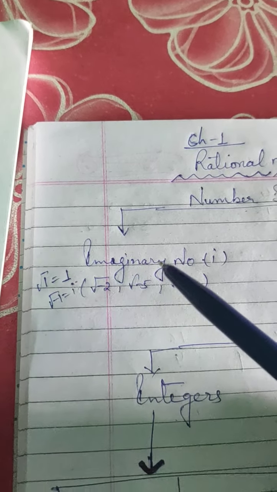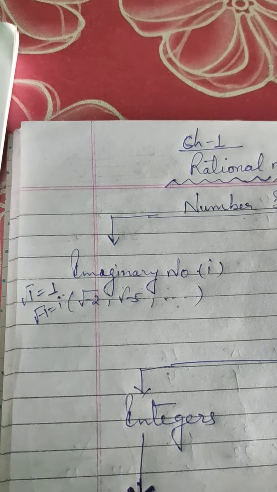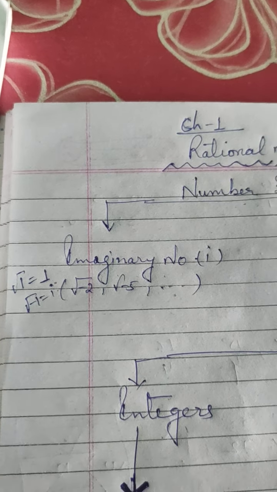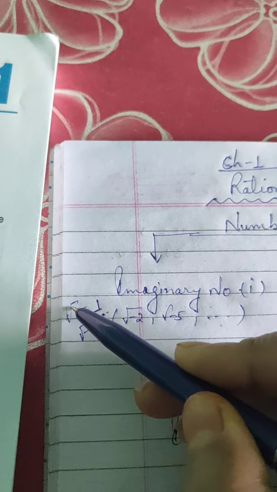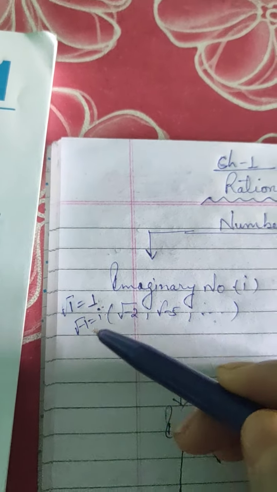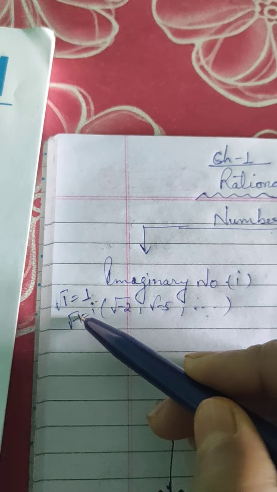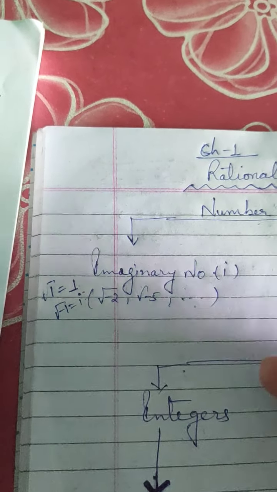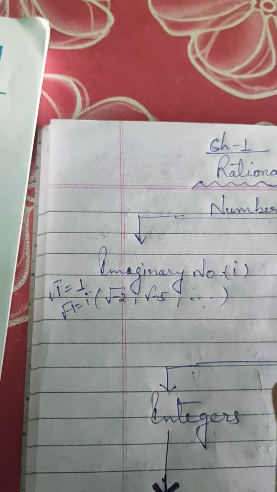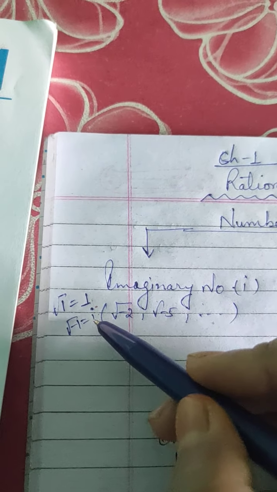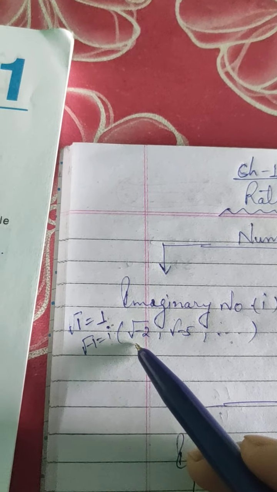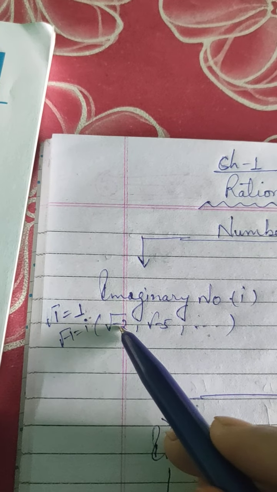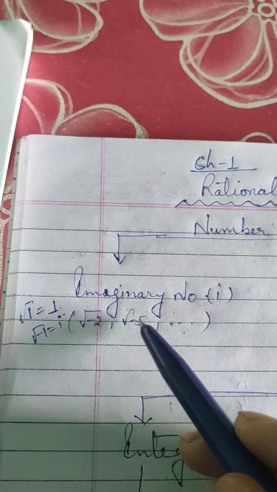Imaginary numbers, children, are the numbers which don't exist. Like root under 1, the value will be 1 only. But root under minus 1 means nothing, the number does not exist, and it is denoted by i for imaginary number. Like other numbers also: negative root under 2, negative root under 5.